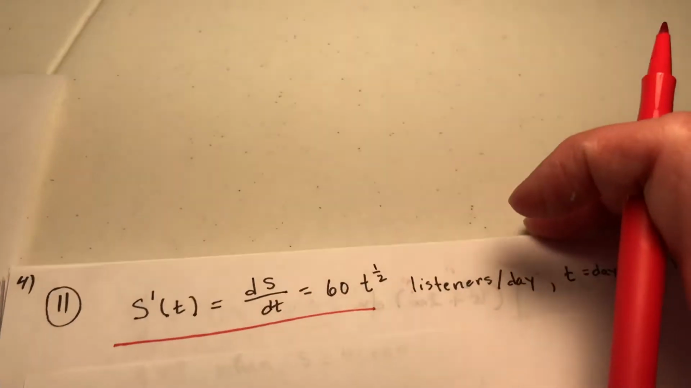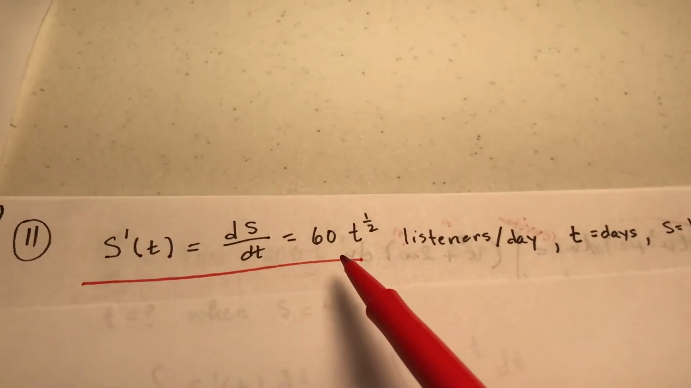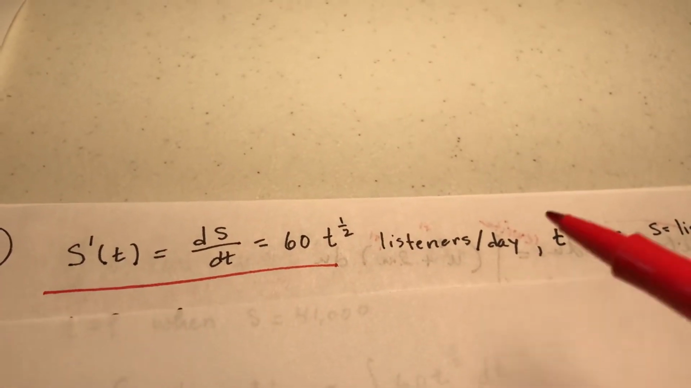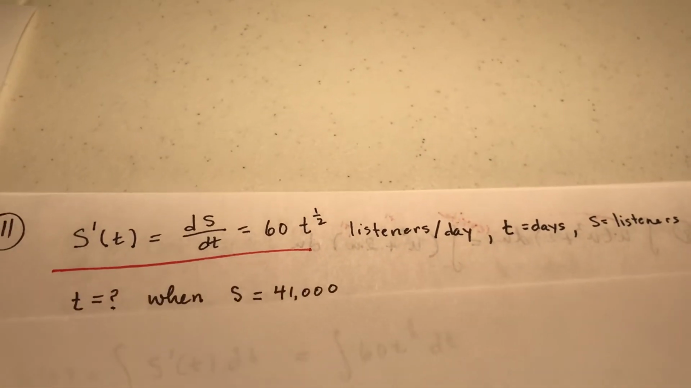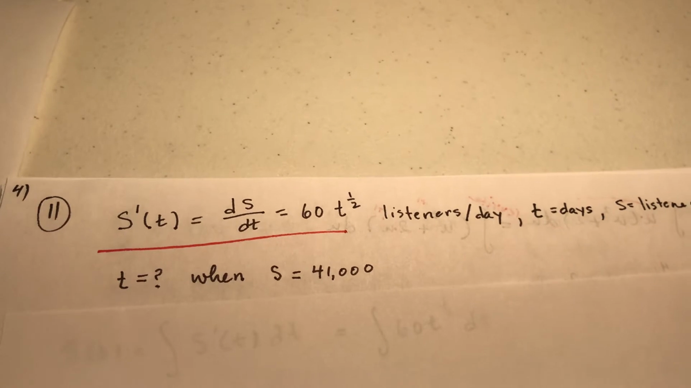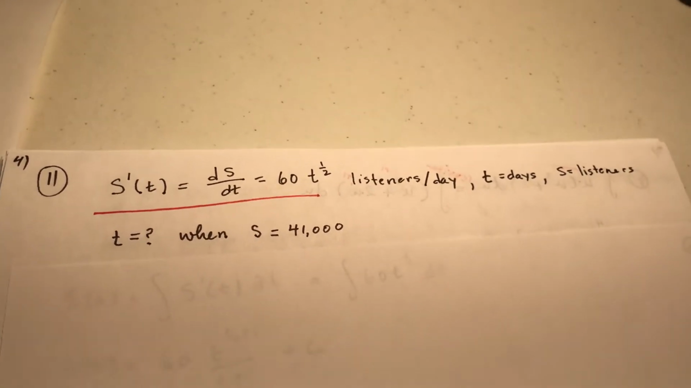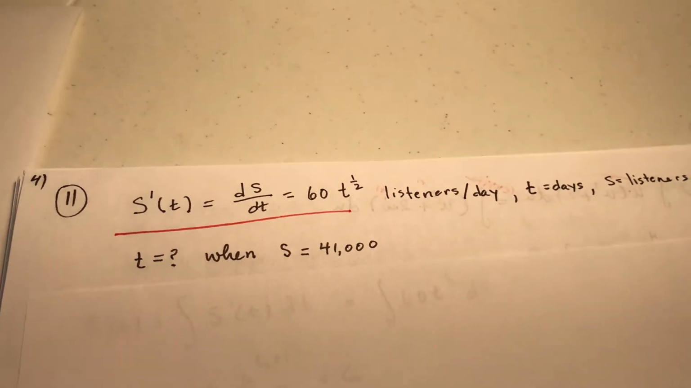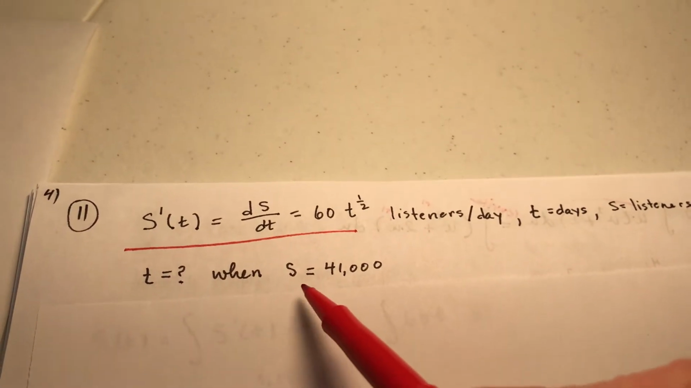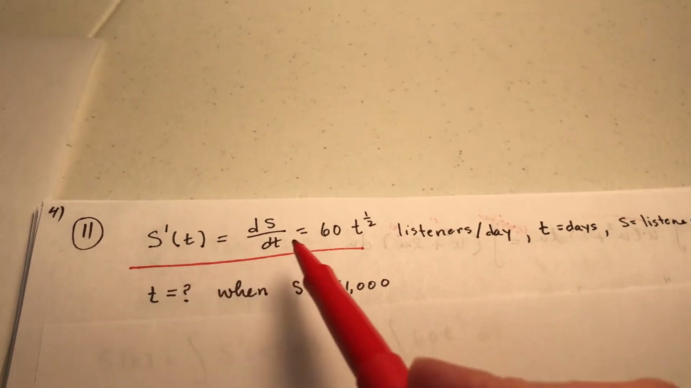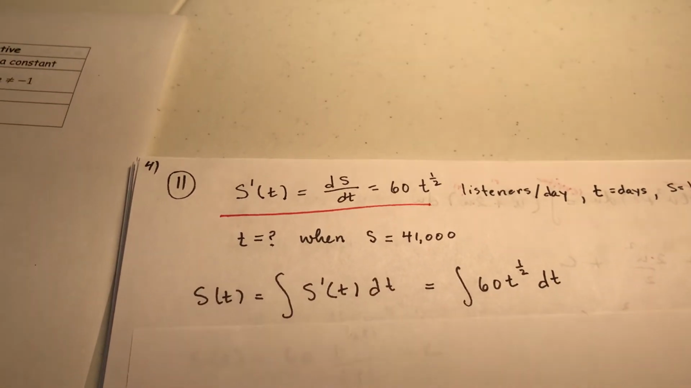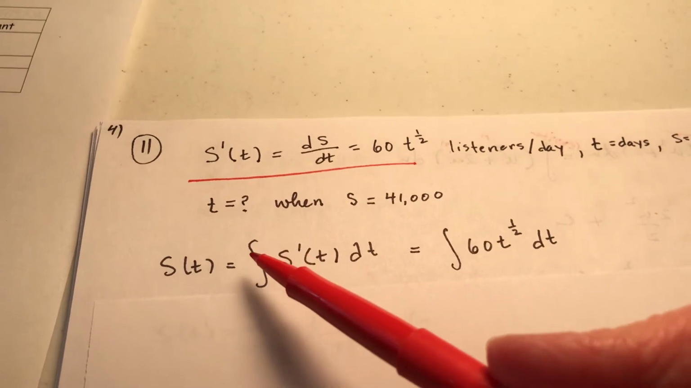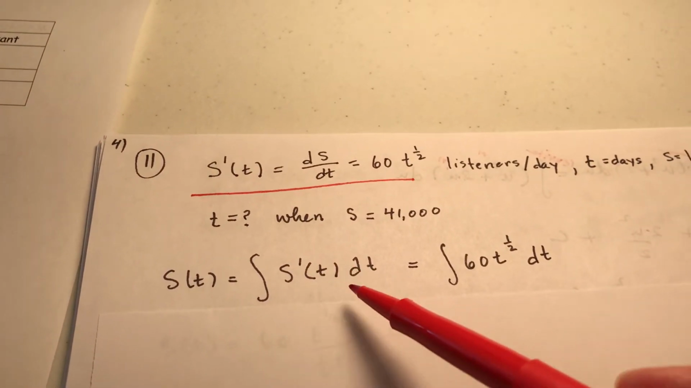So we've got a lot of interpretation to do here. First of all, they gave us this, and it's listeners per day. I wrote down that T is day and S is listeners. And the question is, when will there be 41,000 listeners? So we have to interpret this like this. And I need S. I don't have S, I have S prime. And I know that S of t is the antiderivative or the integral of S prime of t dt.